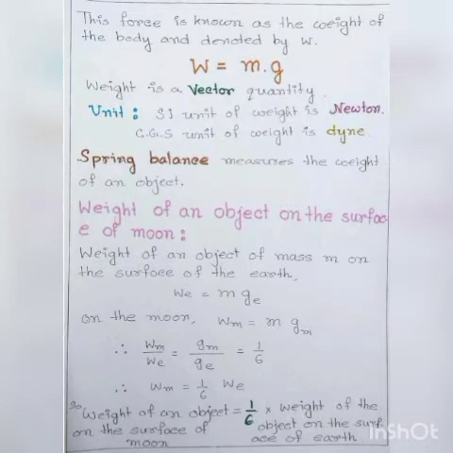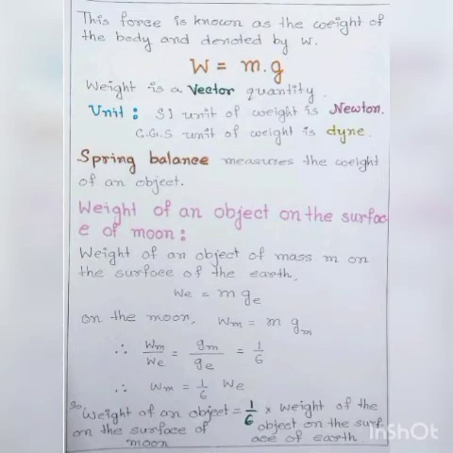Now let us discuss the weight of an object on the surface of moon. If small g is gravitational acceleration on the surface of earth and small gm is the gravitational acceleration on the surface of moon, then we can write weight of an object of mass m on the surface of earth is equal to m into ge, and the weight of the object on the surface of moon is equal to m into gm.